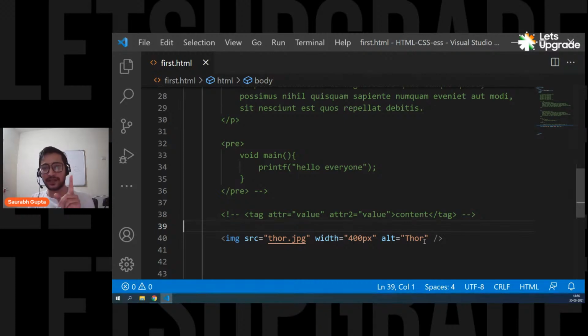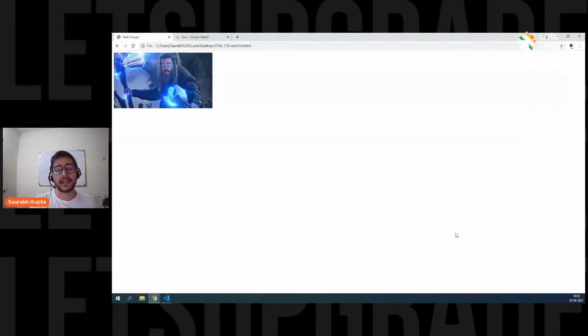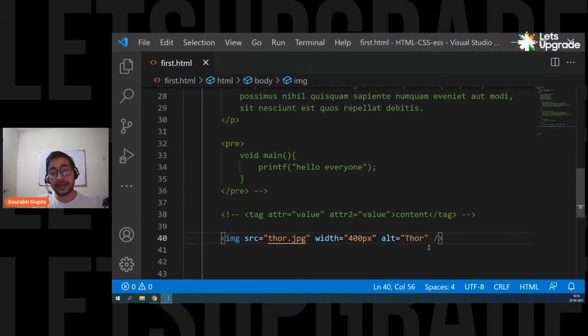So alt is doing two things. One, it's good for search engines so that they can find your images. Second, it is displayed when your image is not getting loaded for some reason. There might be an internet issue or the image is corrupt or the image is not supported in a particular browser. In that case, this alt text will be displayed. But if the image is getting displayed, this alt will not be displayed. And according to W3C, you should write alt when you're using an image. Otherwise, it's not a good thing.